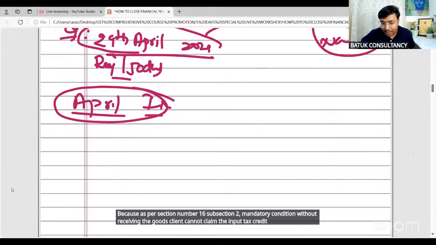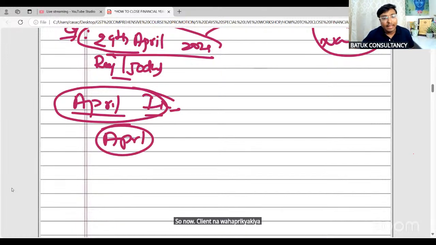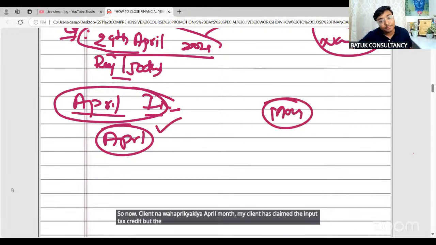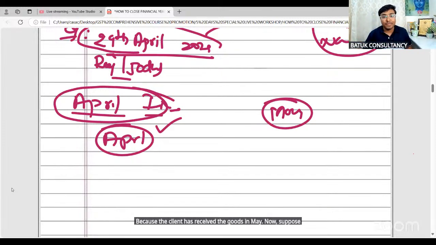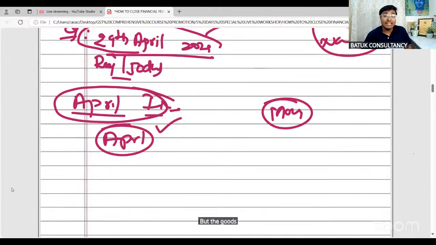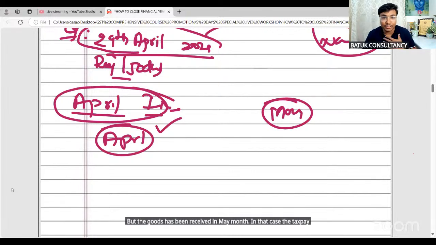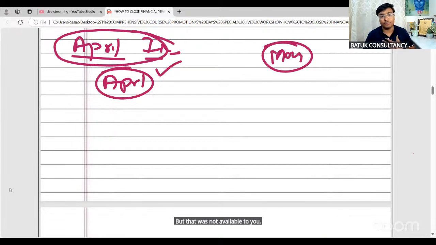Now, okay. So what did the client do there? In April month the client has claimed the input tax credit, but the eligibility is in May month, because the client has received the goods in May month. Now suppose during the business audit, the officer has found that this person has claimed the input tax credit in April month, but the goods have been received in May month. In that case, the tax officer will say that, Mr. Sachin, you have claimed the input tax credit in April month, but that was not available to you. So I said, yes, sir, I have claimed. So I am ready to reverse the same.